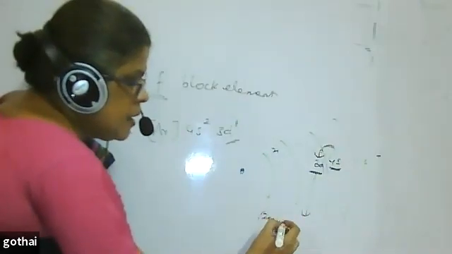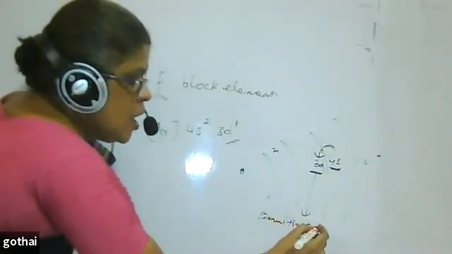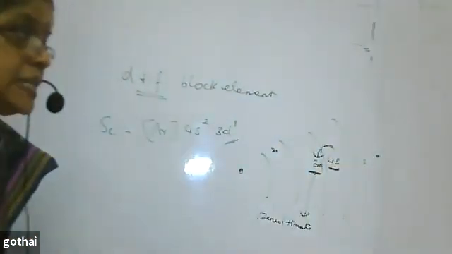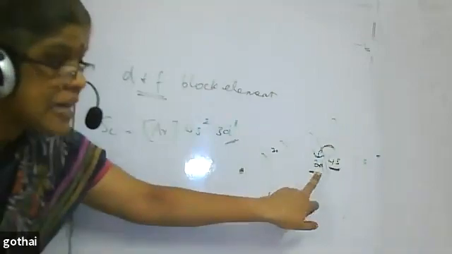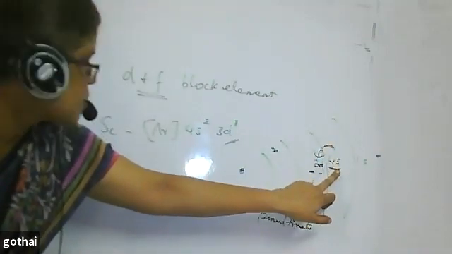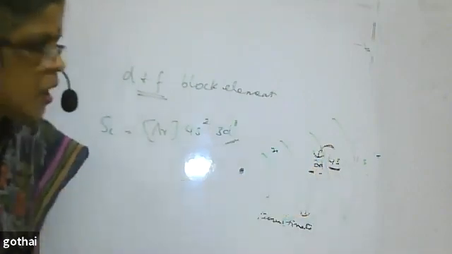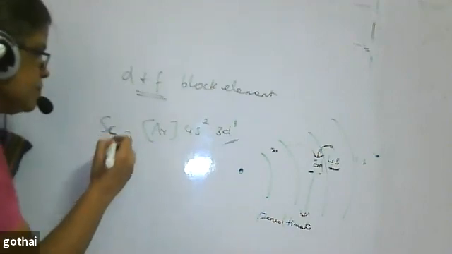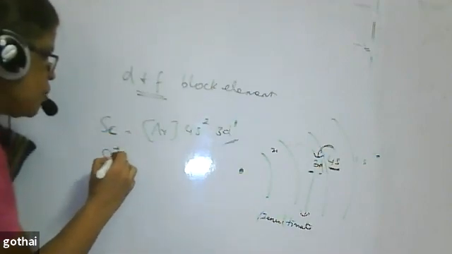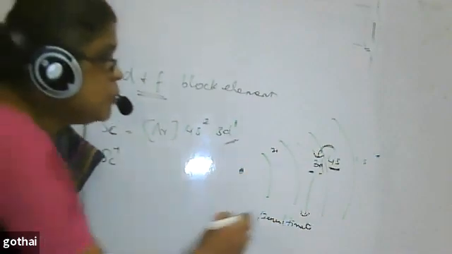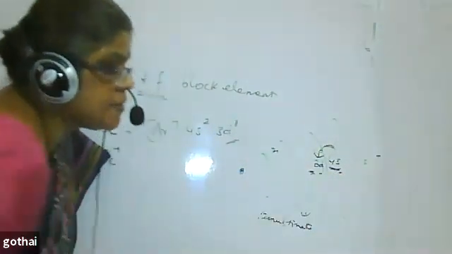Penultimate means one shell before that. So we call this the penultimate shell. After filling the 4s electrons, the 3d is filled up. When an electron is removed, for example in scandium plus, what is the electronic configuration? One electron is being removed. Where do you remove the electron from? You remove the electron from here, not from here. Keep that in mind.